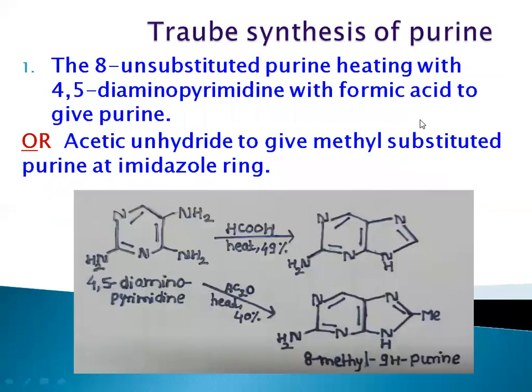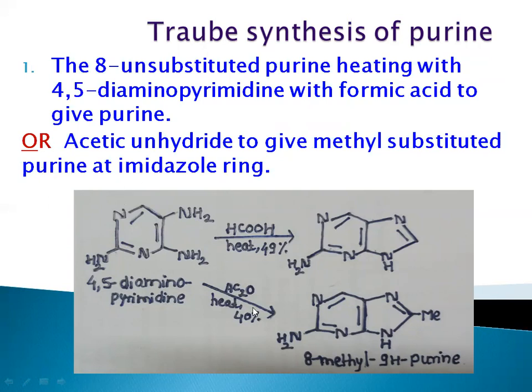Okay. Next one is Traube synthesis of purine. Okay, let's see about Traube synthesis of purine. First, the unsubstituted purine: heating 4,5-diaminopyrimidine with formic acid to give purine. It is nothing but a synthesis of purine. Okay, how are we going to synthesize that purine?